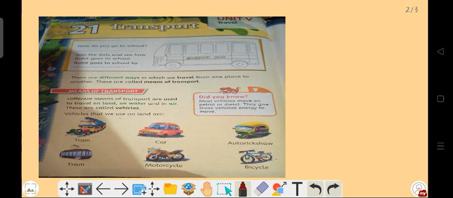So first we have to know what things we have read from this chapter. We have learned what is transport system, what are the different means of transport system, the example of land vehicles, the example of water vehicles, the example of air vehicles. We have also learned that for going far off places, what type of vehicles we use. For going short distance, what type of vehicles we use, etc.